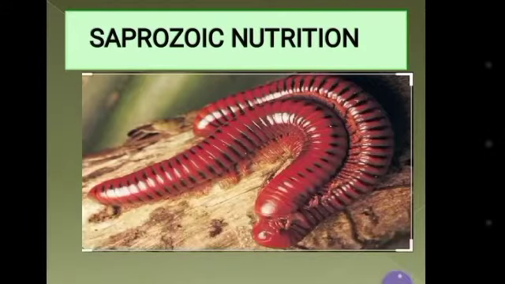The other one is saprozoic nutrition. In this mode of nutrition, organisms derive nutrition from dead organic matter. Best examples are millipedes, wood lice and dung flies. They are also called detritivores.